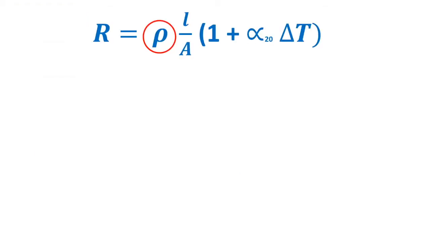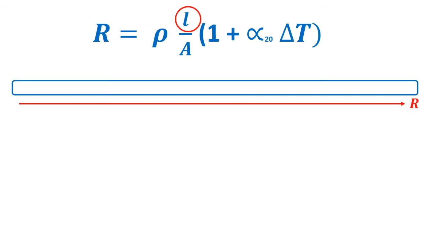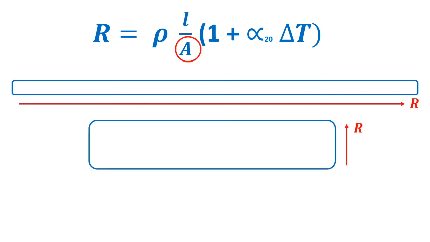Back to the original point of this backyard experiment, the resistance of a wire can be given by the following expression, where ρ represents the resistivity measured in ohm centimeters. Length is also directly proportional to resistance, and as the length of a wire increases, so too does its resistance. Looking to the denominator of this expression, we can see that area is inversely proportional to resistance. What this means is, as we increase the area of a wire, its resistance is going to decrease. Smaller wires mean more collisions and therefore greater resistance.